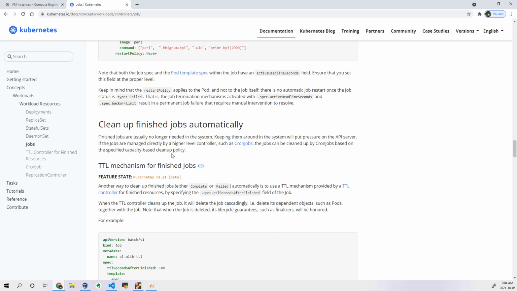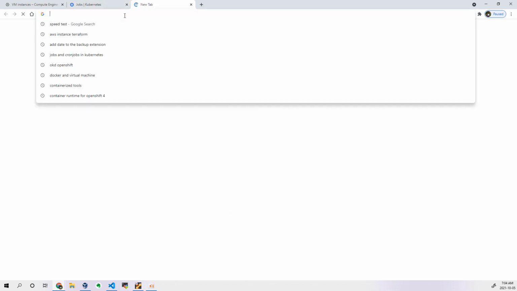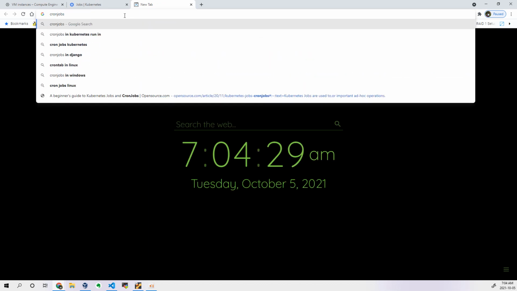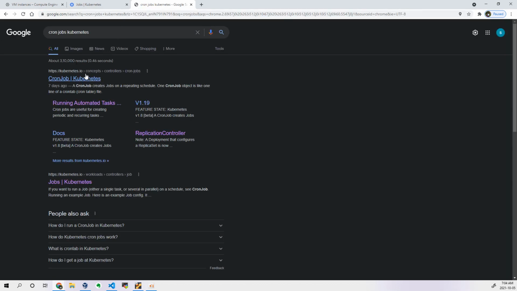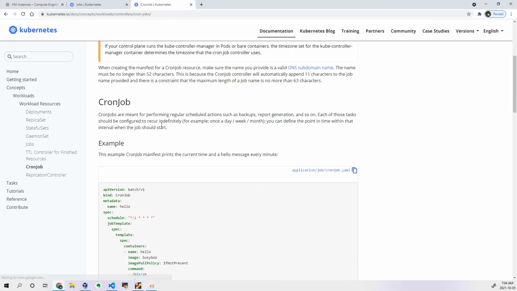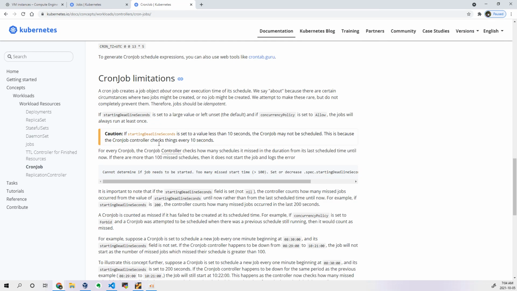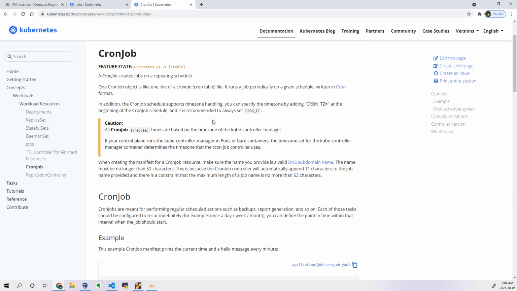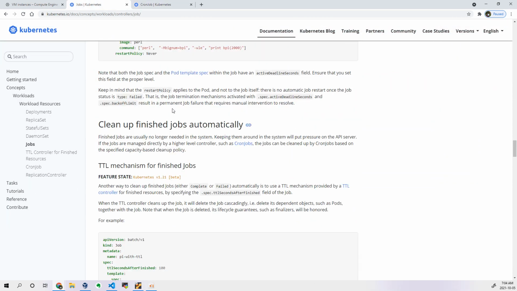If jobs are managed directly by a higher level controller such as cron jobs, the jobs can be cleaned up by the cron job based on the specified history limit cleanup policy. So you know that in cron jobs there is some limit. Let me show that cron job. If I scroll down a bit, I can set some limit, limit in the sense of how many jobs I can store in the background.